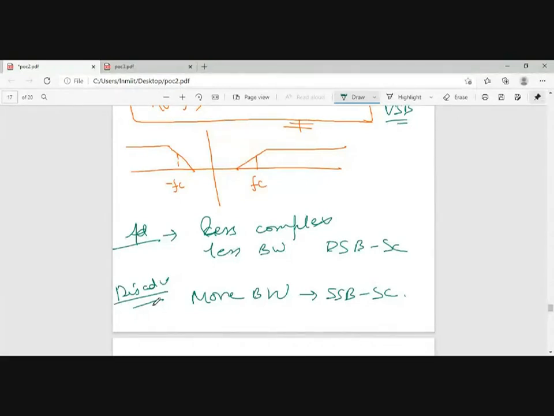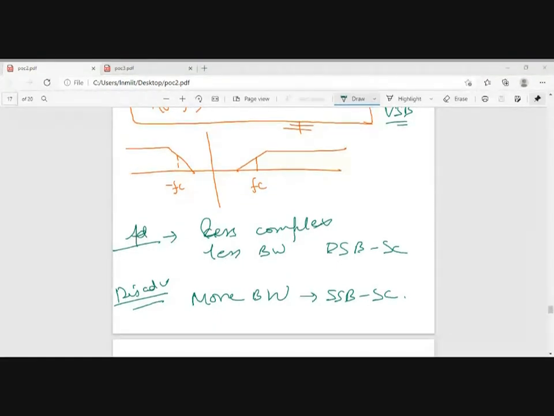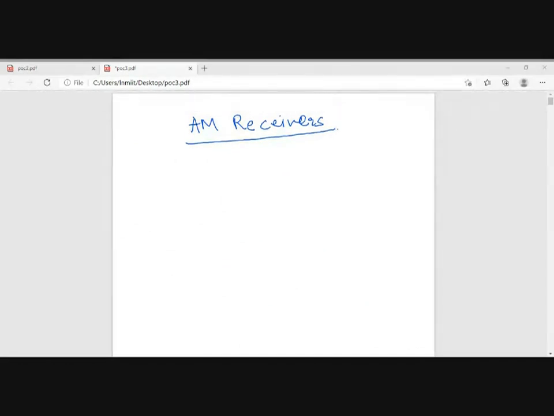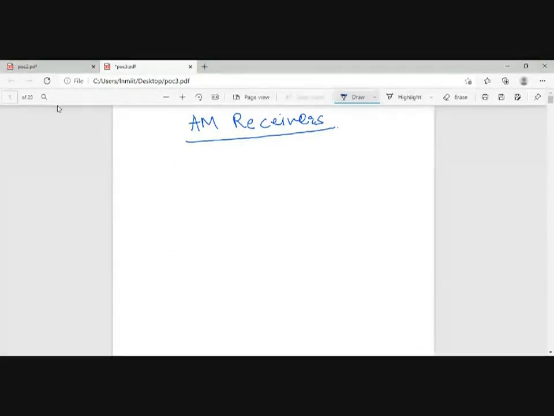So this was all about our VSB-SC. Now the last topic, any doubts regarding this you can raise. And the last topic from the first unit is AM receivers. Starting with this, the last topic will be AM receivers. If you have any doubt regarding the previous topic, please ask.